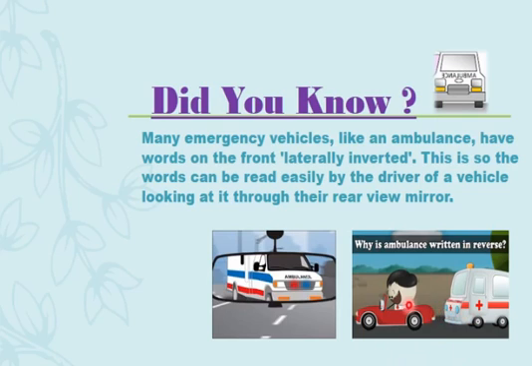So when the man in the car in front looks in his rear mirror, he can see the words properly. Many emergency vehicles like ambulances have words in front laterally inverted like this so that the words can be read easily by the driver of a vehicle looking through the rear view mirror. This is an application of images formed by the mirror.